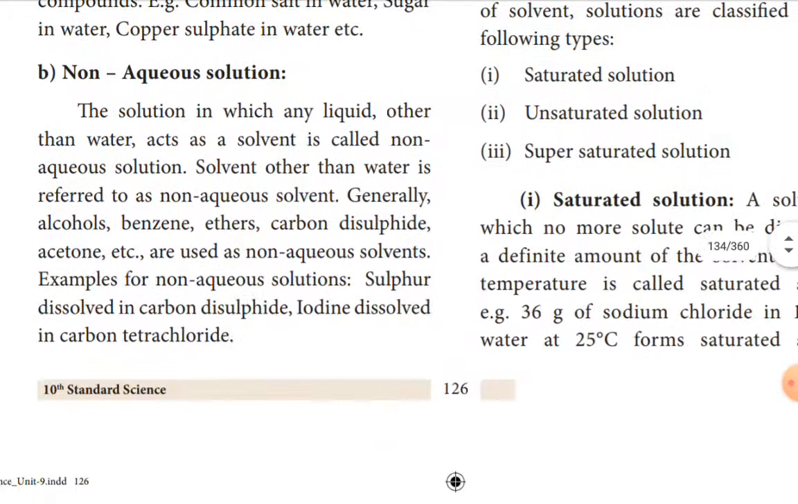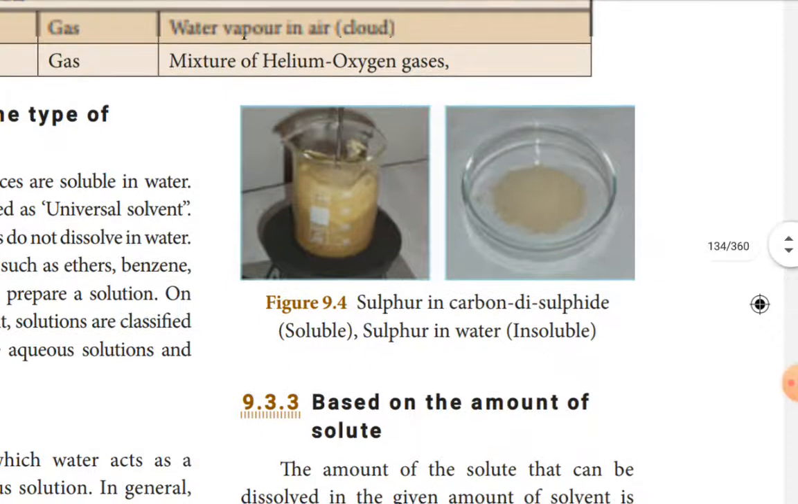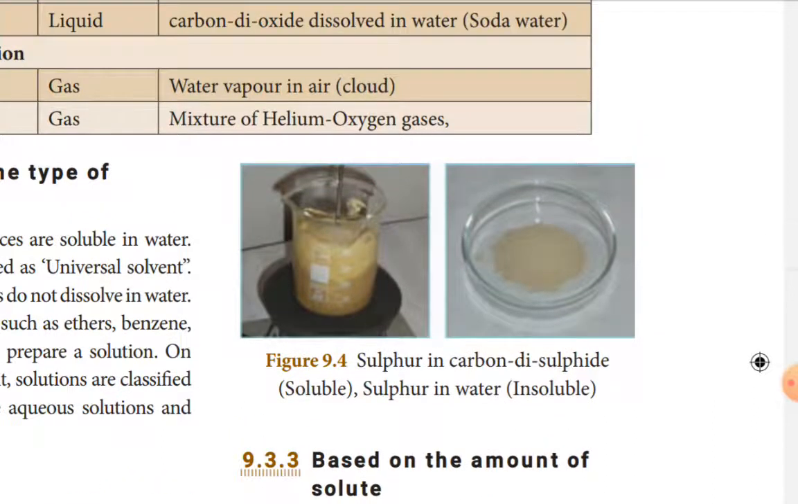Next, see, an example is given here. See in figure 9.4, sulfur in carbon disulfide. That is a non-aqueous solution. But the second portion shows sulfur in water. The sulfur particles are there as such, which is insoluble. So it will not give a solution. So carbon disulfide is a non-aqueous solvent.